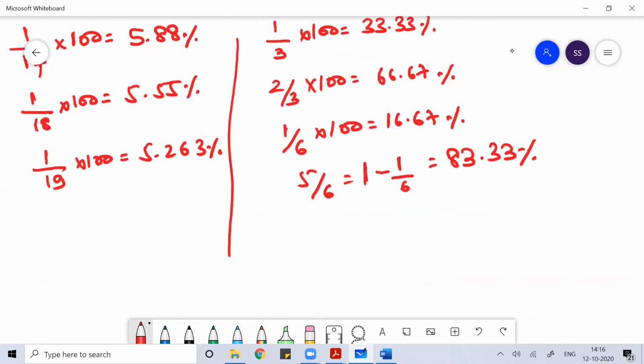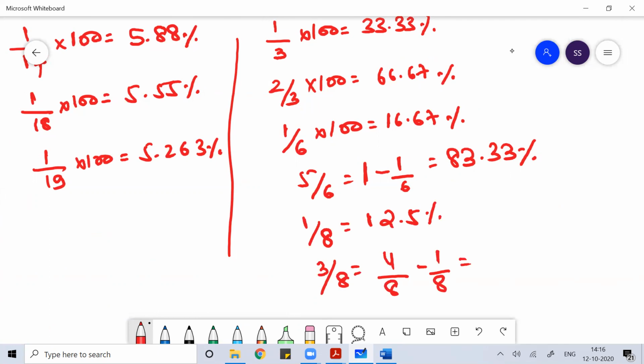Then 1 by 8 is 12.5%. If I ask you 3 by 8, that means 4 by 8 minus 1 by 8. So that is 50 minus 12.5, which becomes 37.5%. So you have to remember these values.